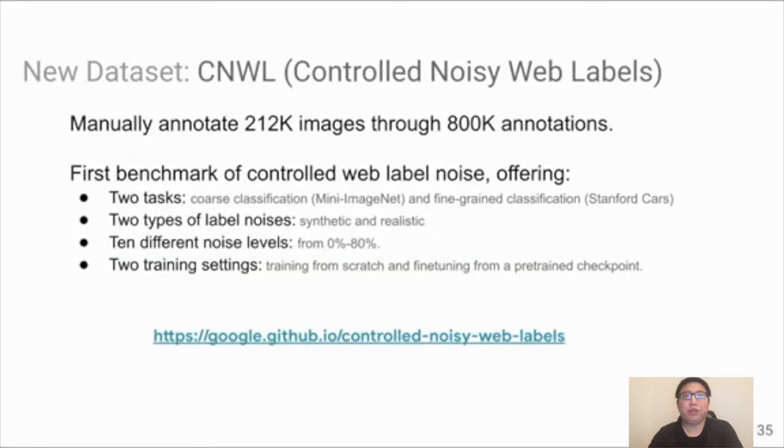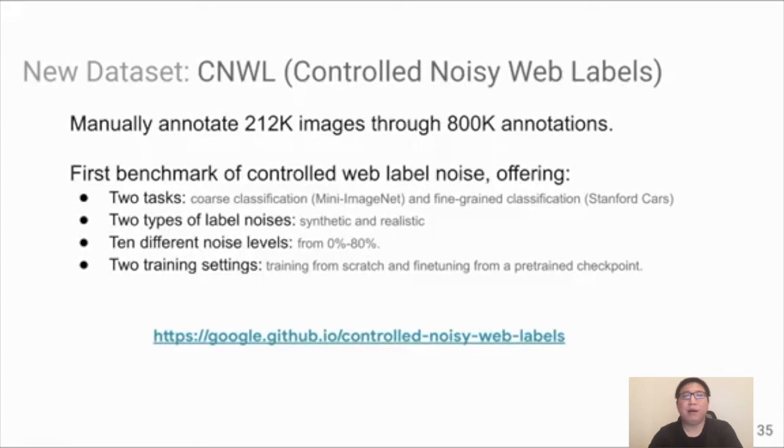To support future research, we established the first benchmark of realistic and controlled label noise by manually annotating about 200,000 images. This benchmark can be used to compare synthetic and realistic label noise over multiple noise levels on two tasks, coarse-grained classification and fine-grained classification, and can also be conducted in different settings, for example, training from scratch or fine-tuning from a trained checkpoint.